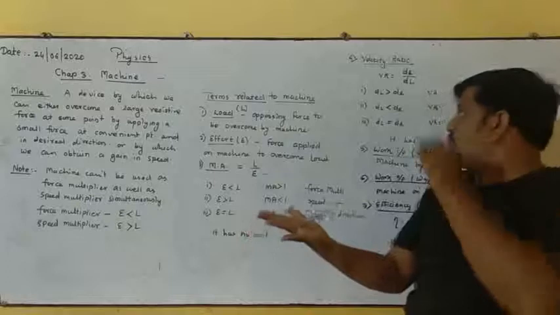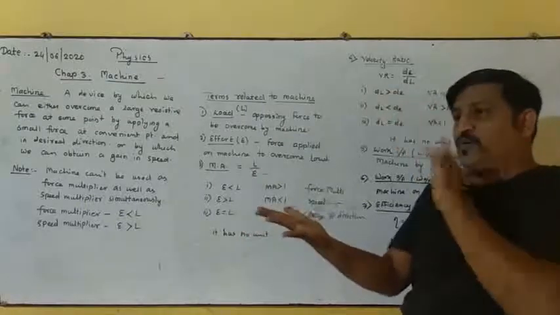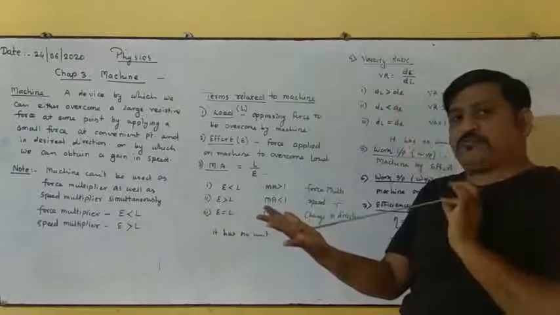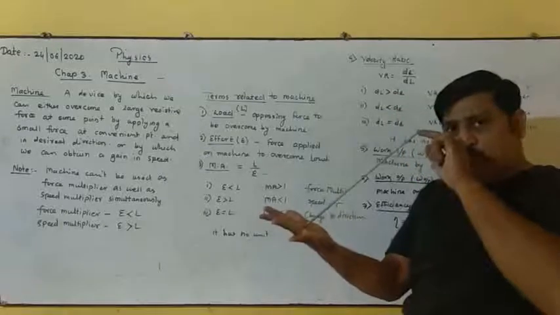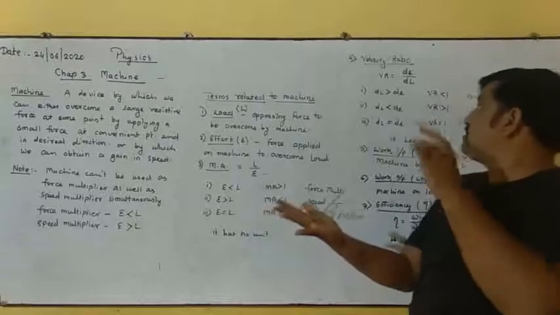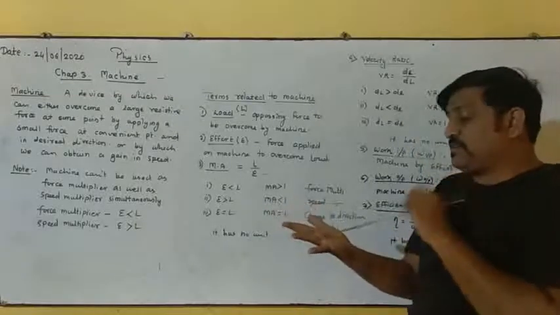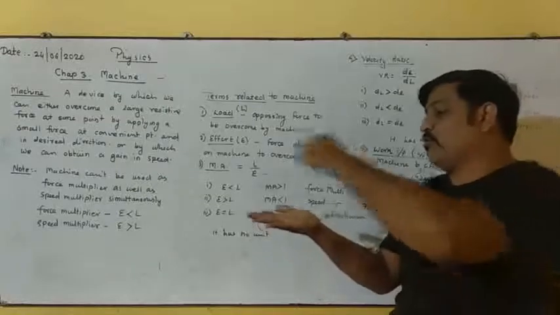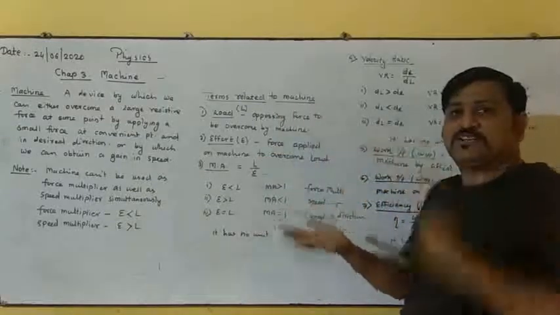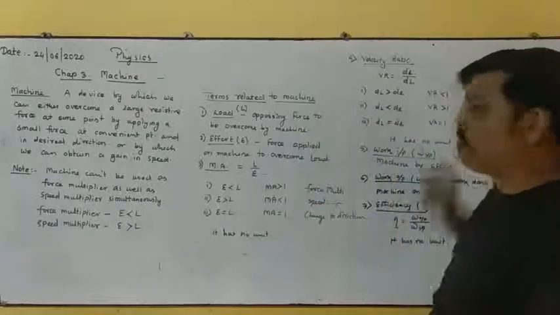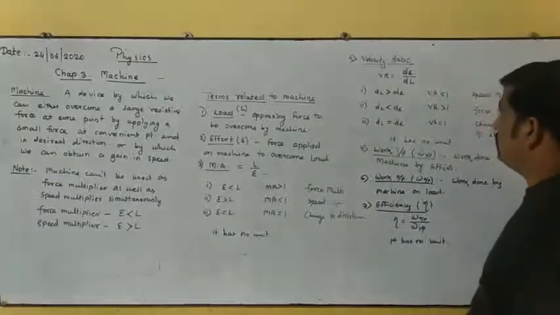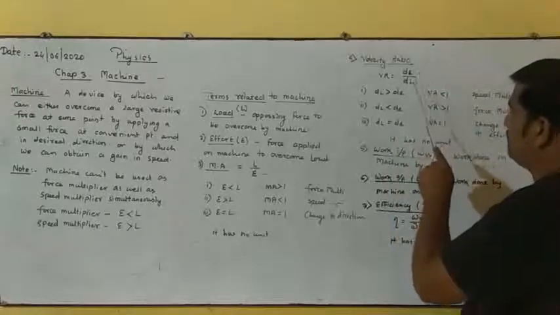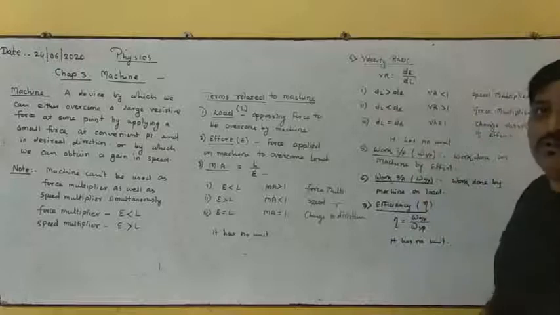This is nothing but displacement in effort: from here to here I am displacing by applying a force on the stick. Simultaneously, while I turn this bar, this load gets shifted from one place to another place. So it is a displacement in load, right? So velocity ratio is nothing but the ratio of displacement in effort to displacement in load.